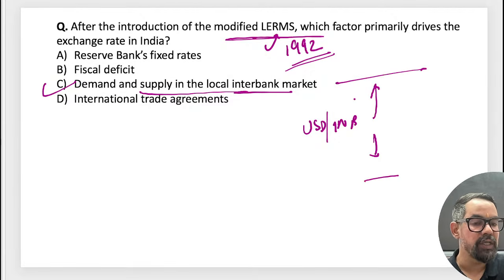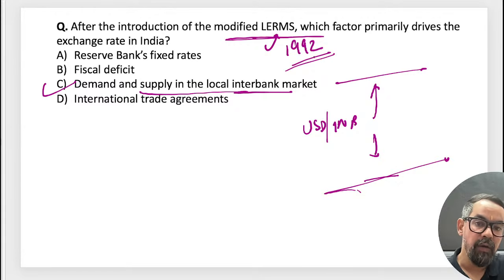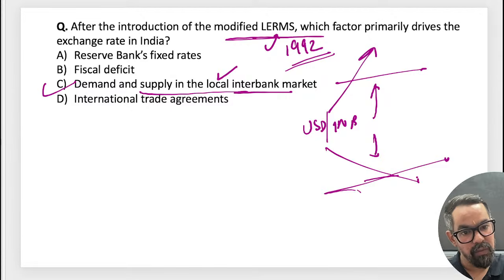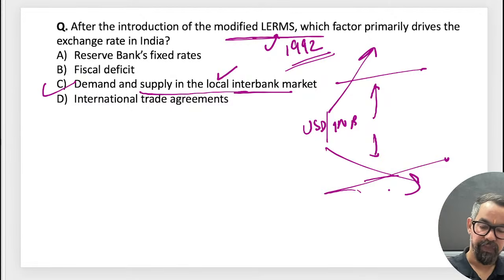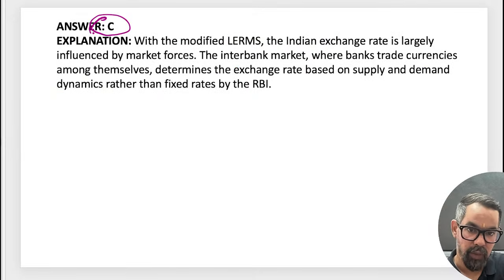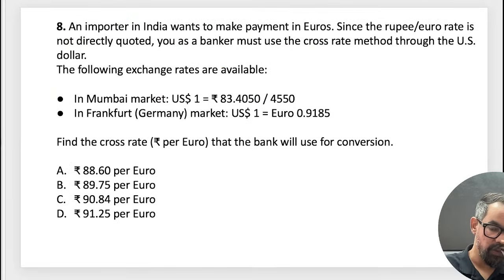Now from 1992 onwards, we left this on a market basis. Now the market decides how the currency pair will go up or down. We have fundamental reasons, technical factors and speculation. Okay?